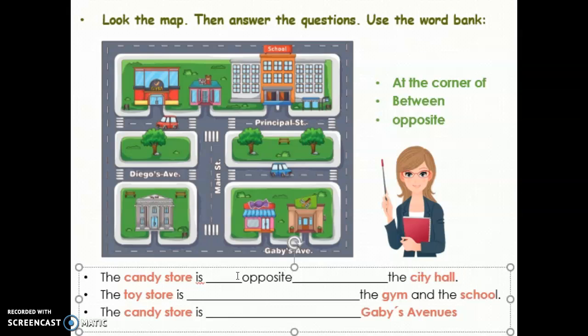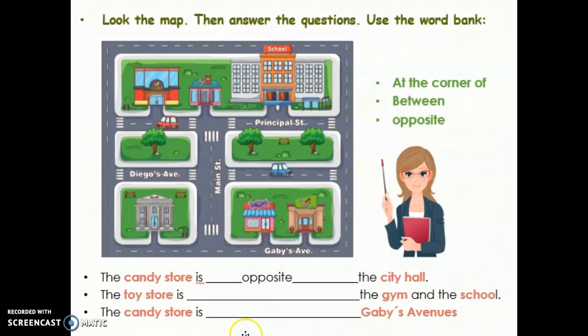Okay, now we continue with the next sentence. The toy store is the gym and the school. Okay, where's the toy store? The toy store, okay, it's here. In this case, we use between because between is entry.